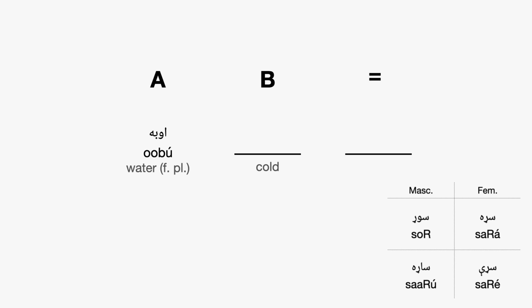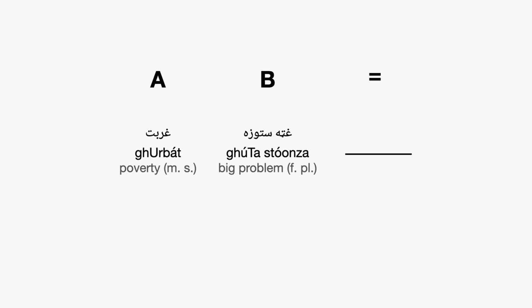Here are the inflections on the bottom right hand corner of the screen. Go ahead and try to say the water is cold. Ubu saridi. Ubu saridi. Okay, last one. Let's say ghurbat, poverty, which is a masculine singular noun, is a big problem. Ghartastunza, feminine plural. So now we've got two noun phrases. And how are we going to link them together? Ghurbat ghartastunza da. Notice we use the third person feminine singular equative because it has to agree with the second noun phrase here.